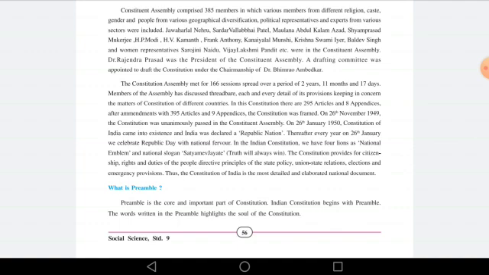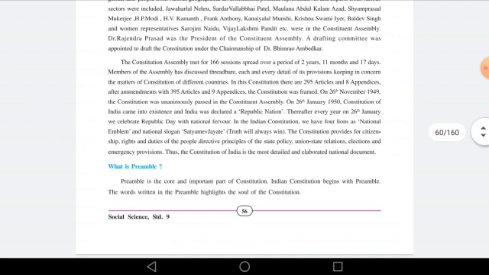Preamble is basically a leaflet, right? For example, if we are purchasing any electronic thing, there is a leaflet in which certain things are written, like what this electronic item is, how to use it, and the basic information regarding that electronic thing, right?